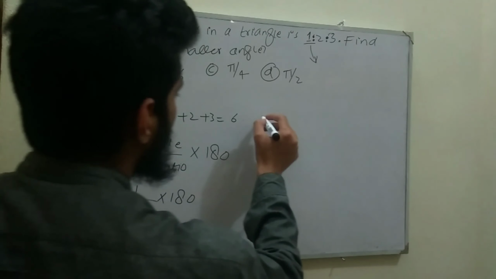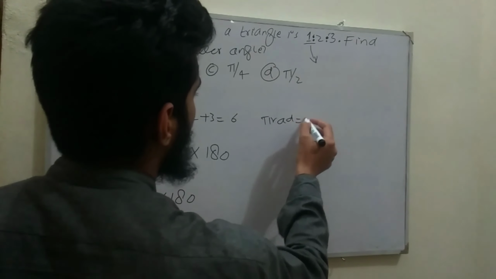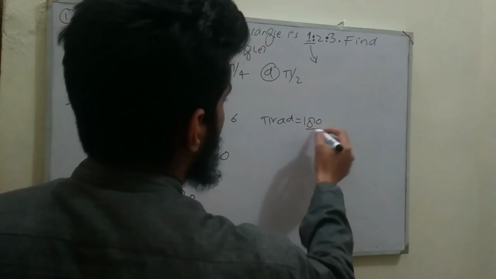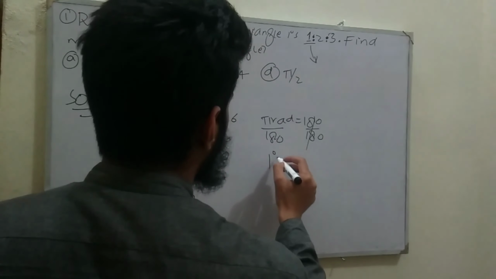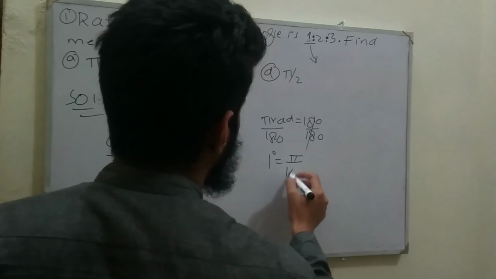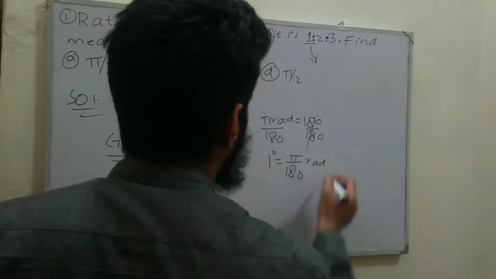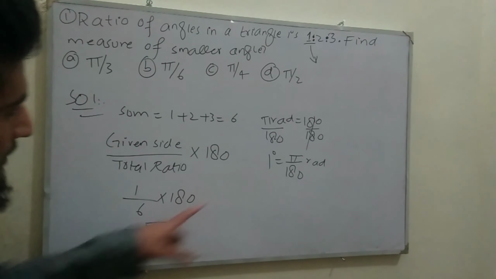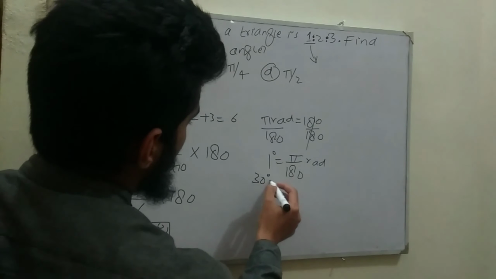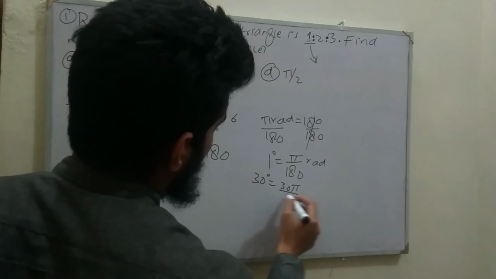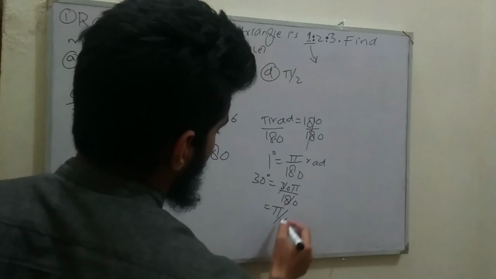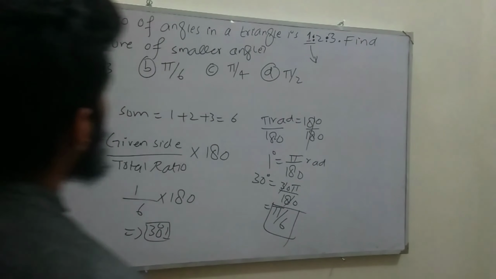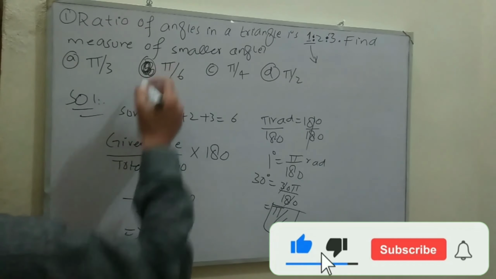So we know that pi radian is equal to 180 degrees. So divide both sides by 180 degrees. So we are left with 1 degree is equal to pi divided by 180 radian. Here we have 30 degrees, multiplying 30 to both sides. So it becomes 30 pi divided by 180. So 30 divided by 180 gives us pi divided by 6. So the correct option is pi divided by 6. Option B is the correct option.